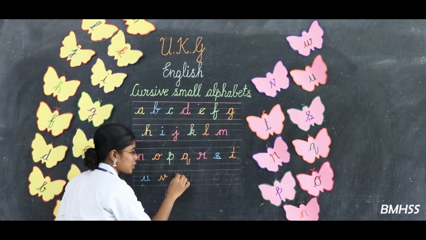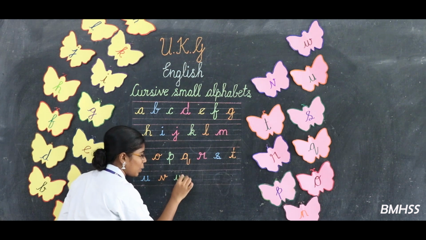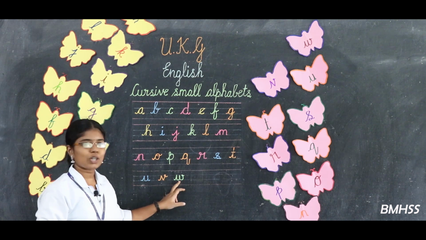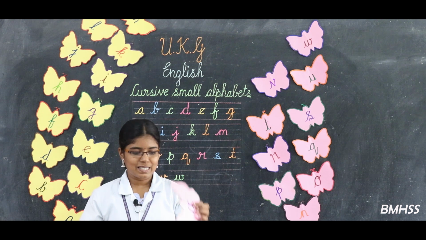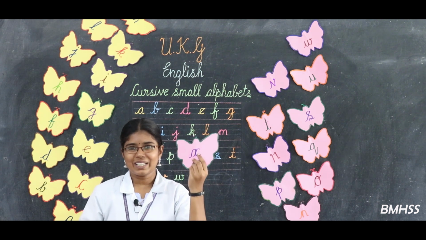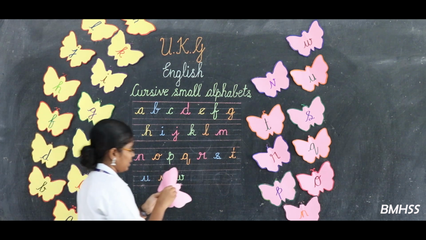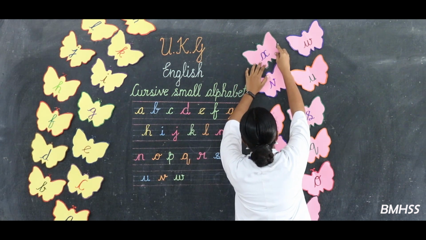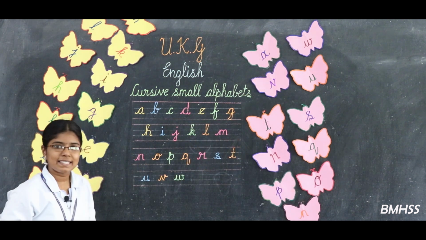Go up and touch the top blue line. Come down and then write two upwards open curve. Finish it with the eddy. Okay, this is the letter called W. The next letter is, what letter is this? X. Okay. Look at the board. How can we write X, dears?